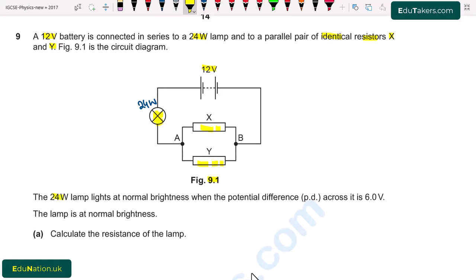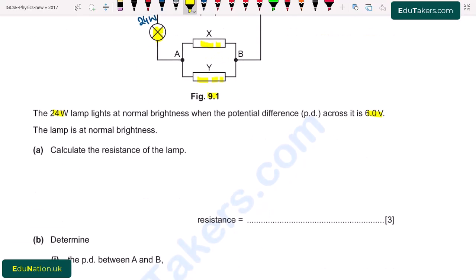The 24 watt lamp lights at normal brightness when the potential difference across it is 6.0 volt. The lamp is at normal brightness. Part A. Calculate the resistance of the lamp. Here, when the lamp is at normal brightness, we have to calculate the resistance of lamp. By using Ohm's law, that is V is equal to IR. V is potential difference, I is current and R is resistance. Here we have to find out the value of resistance. It will be equal to V over I.